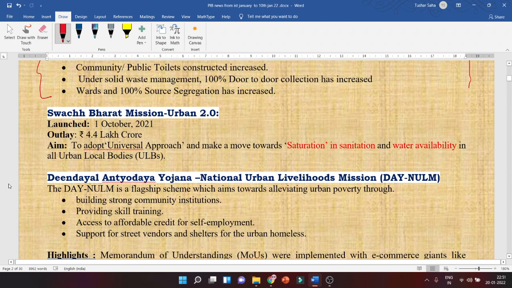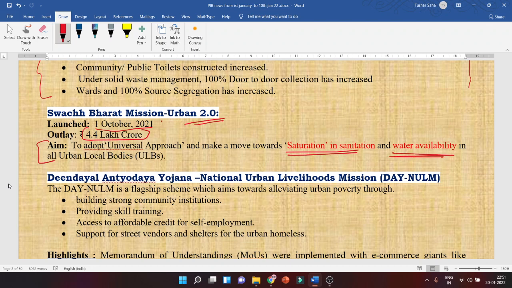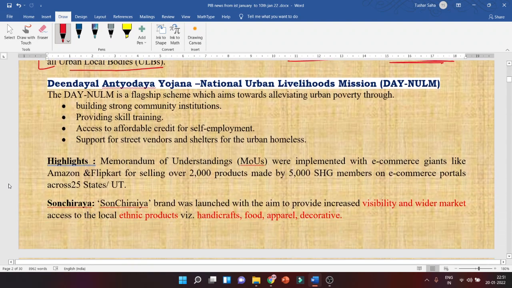Then let's move to the next one. Swachh Bharat Mission Urban 2.0. This was launched on 1st October 2021 with a financial outlay of 4.4 lakh crore. What is the aim? To adopt a universal approach and make a move towards saturation in sanitation and water availability in all urban local bodies.